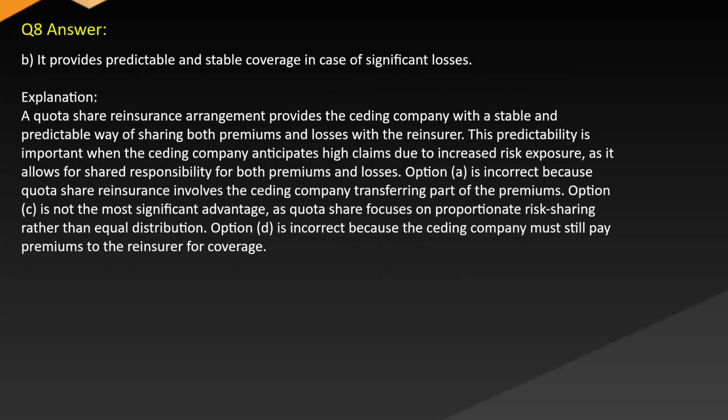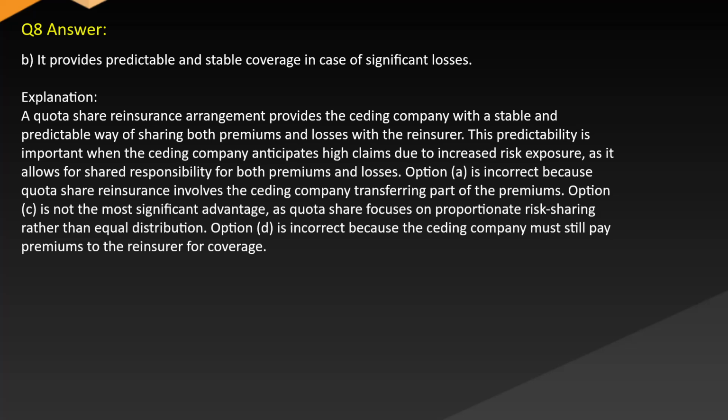Correct answer: B. It provides predictable and stable coverage in case of significant losses. Explanation: a quota share reinsurance arrangement provides the ceding company with a stable and predictable way of sharing both premiums and losses with the reinsurer. This predictability is important when the ceding company anticipates high claims due to increased risk exposure, as it allows for shared responsibility for both premiums and losses.